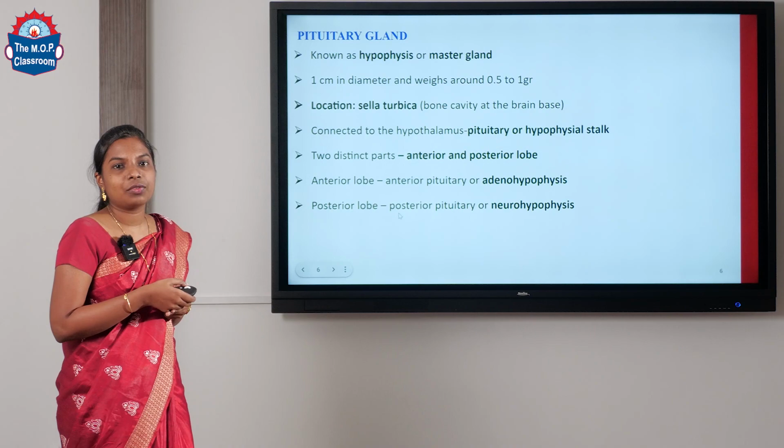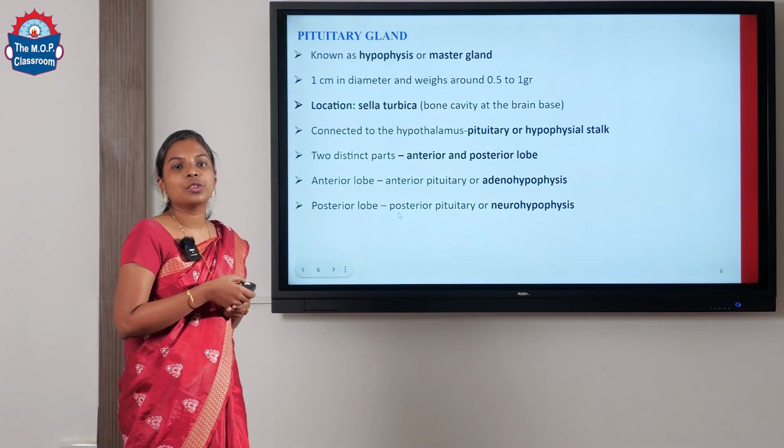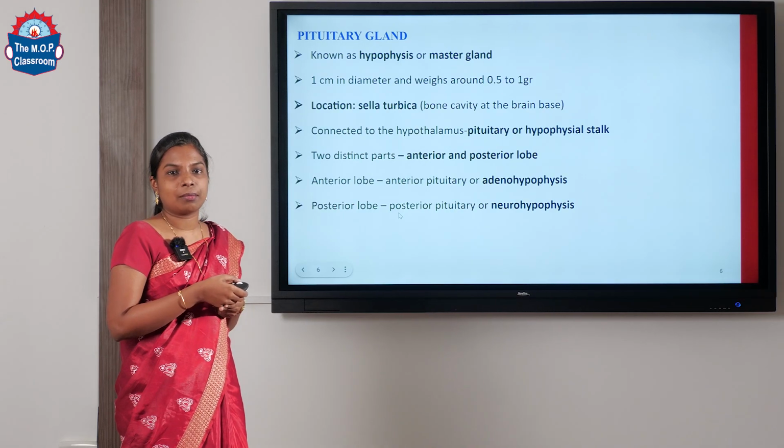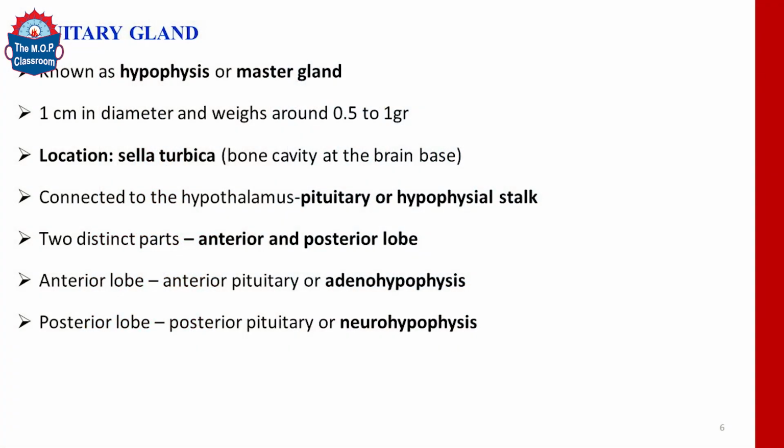The pituitary gland is otherwise referred to as the hypophysis or the master gland. The reason why the pituitary gland is referred to as the master gland is that it has the ability to control the activities of the other glands present in the body. It weighs around 0.5 to 1 gram, but the amount of work it does is tremendous. It is connected to the hypothalamus by means of a stalk called the pituitary stalk or the hypophyseal stalk. Anatomically, the pituitary gland is divided into two parts.